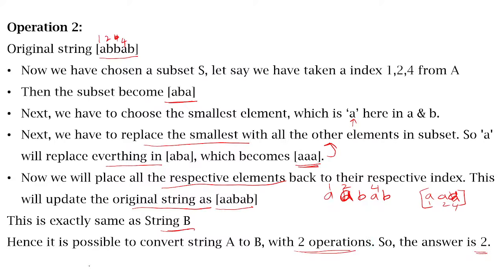This is how the explanation is provided to you. From this explanation, you should understand the problem clearly. He is selecting a subset and replacing all other characters with the smallest element in that subset, then placing them back in the original string. You go on performing such operations until you get the string B. The number of operations performed is the number of moves, and you count them, and that gives the minimum number of operations required.